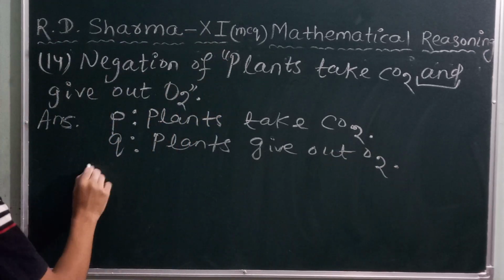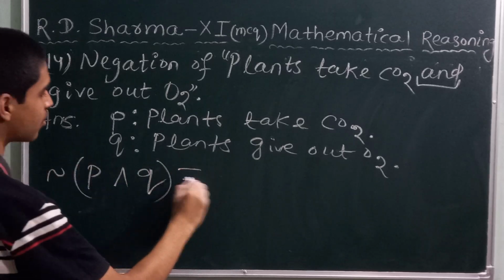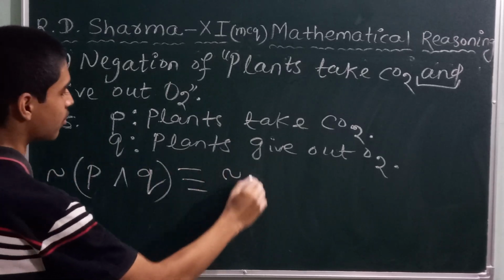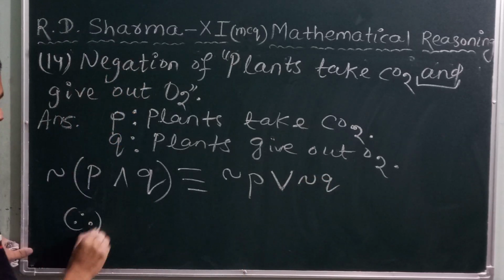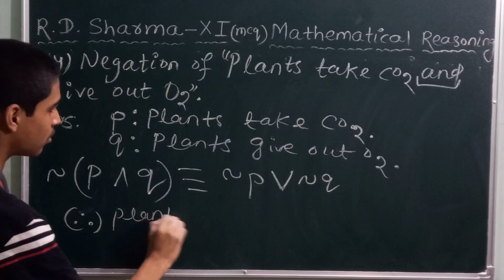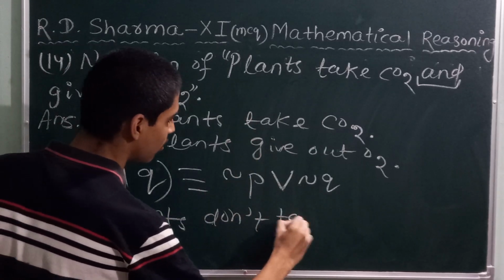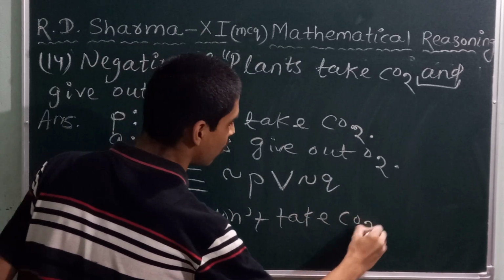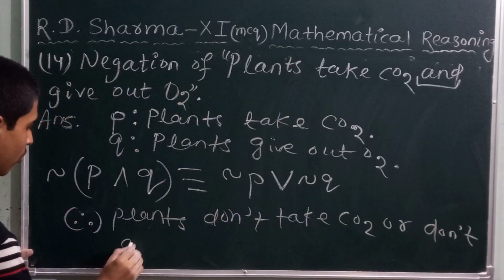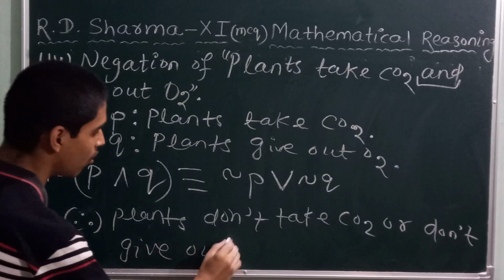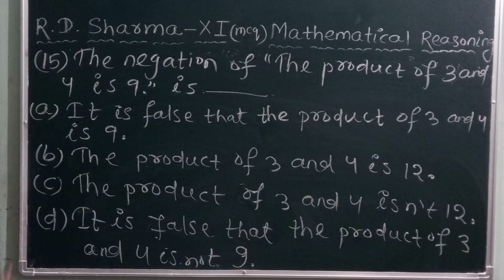The given format is P and Q. Its negation is logically equivalent to negation P or negation Q. So the answer will be: plants don't take CO2 or don't give out O2. Note down.